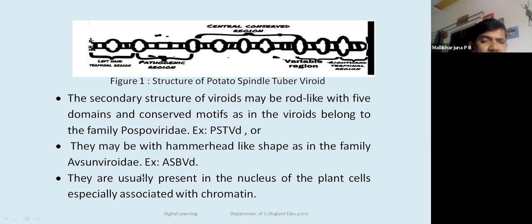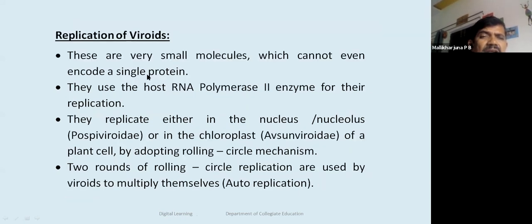Viroids are usually present in the nucleus of plant cells, closely associated with the chromatin material. So how do these viroids replicate? In fact, they do not have enough information to synthesize a protein, and therefore they depend completely on the host machinery to synthesize their RNA.